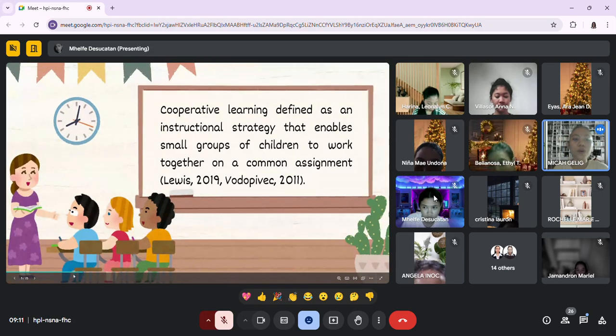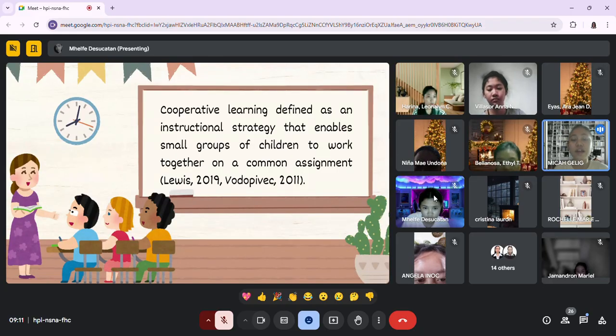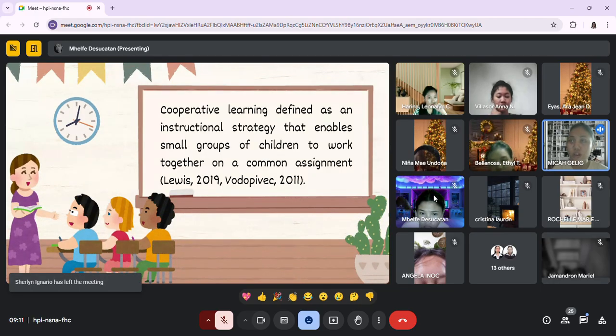All right, thank you. So, cooperative learning is a strategy that teachers can use in helping children to become successful in acquiring many skills, such as dealing with and among other children in the classroom. When we say cooperative learning, it is a way of teaching where students work together in small groups to learn and accomplish a task.